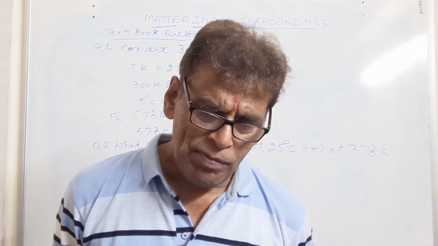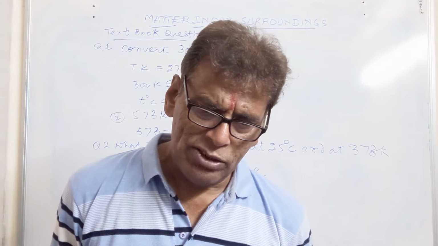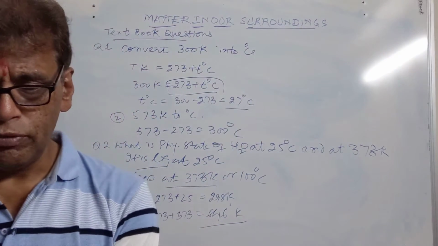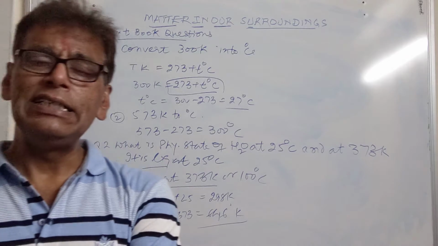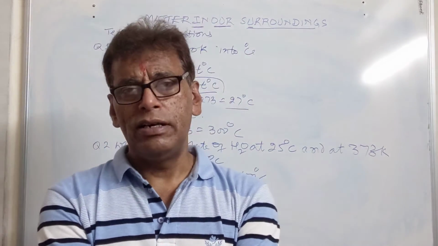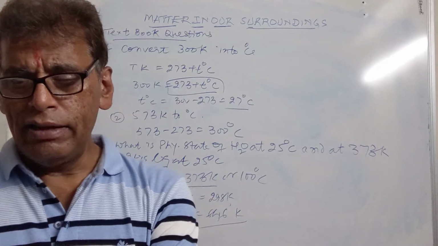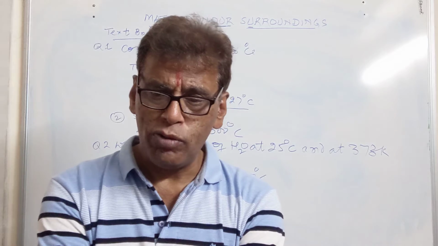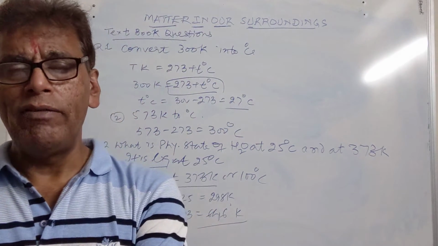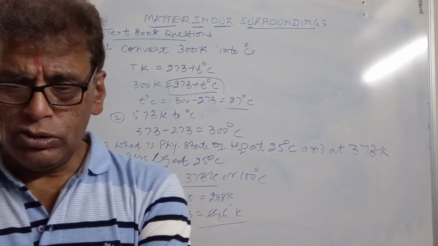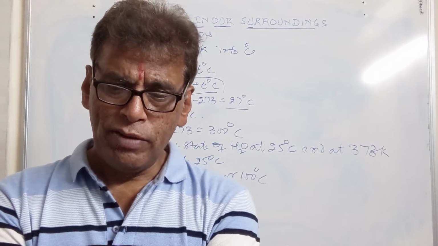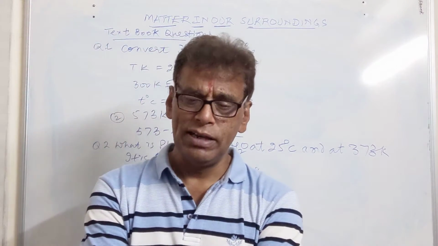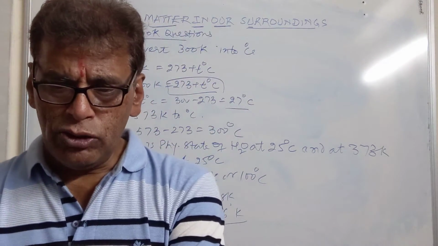Number of free surfaces, any number in solid. In case of the liquid, only one, and in case of the gases, no free surface. Then we have the property rigidity. Solids are highly rigid, liquids are less rigid, and the gases are not rigid at all. Fluidity is maximum in the gases, then liquid, and solids do not show fluidity. Vacant space is maximum in case of the gases, moderate in case of the liquids, and least in case of the solids.